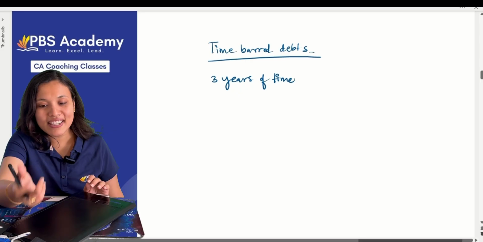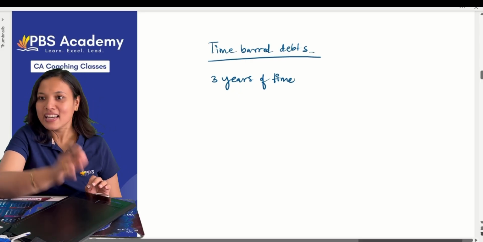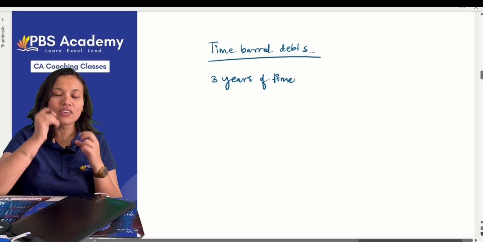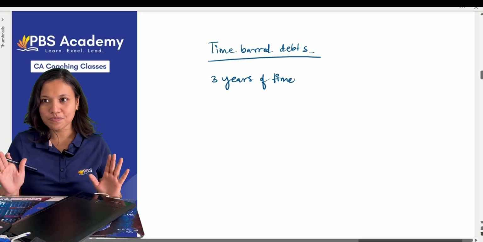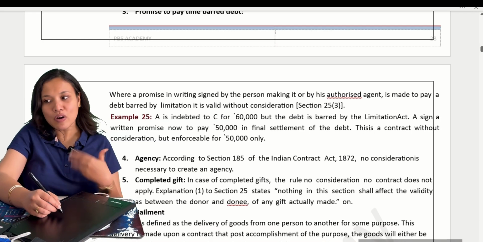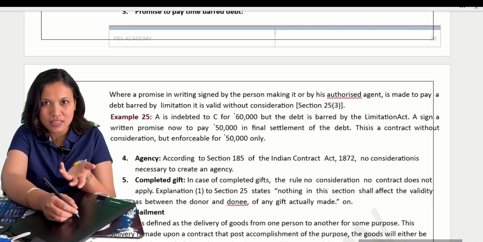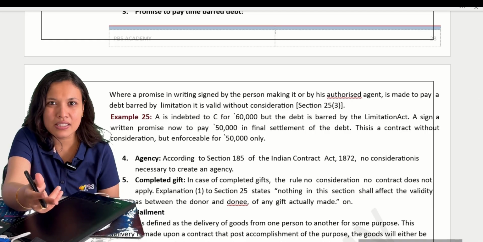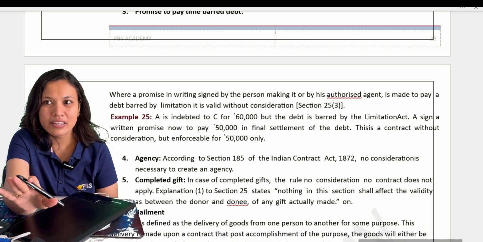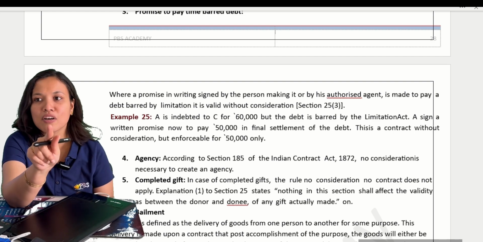Now, after he made a promise of such kind, he is bound by that promise. He has to pay, even though 3 years have gone by. The 3 years are over, his obligation is over. But still, because he promised on his own, nobody told him anything, he promised on his own to pay the debts. Suppose you were to receive 20,000, but he said I promise to pay 10,000 in full settlement. Then he is bound to give 10,000 to you. Not 20, but how much is he bound to pay?